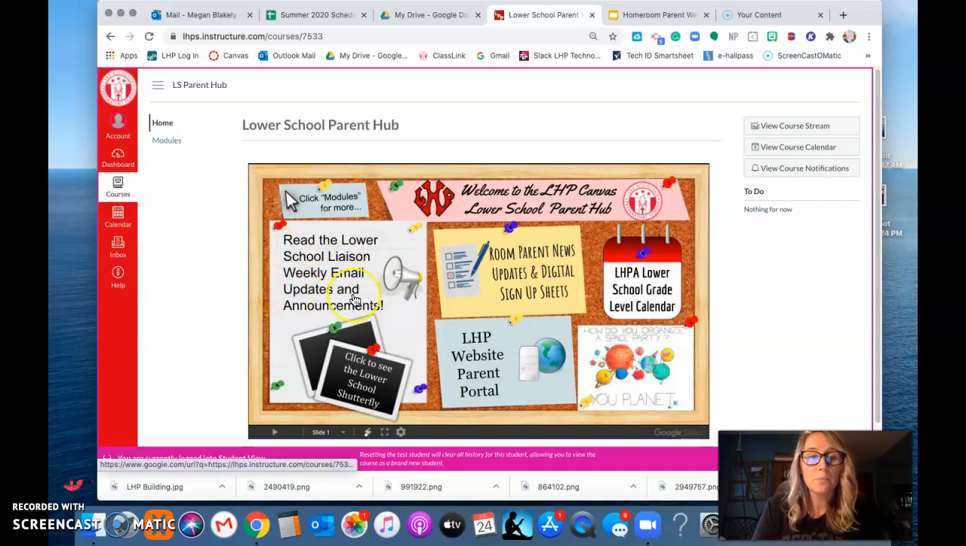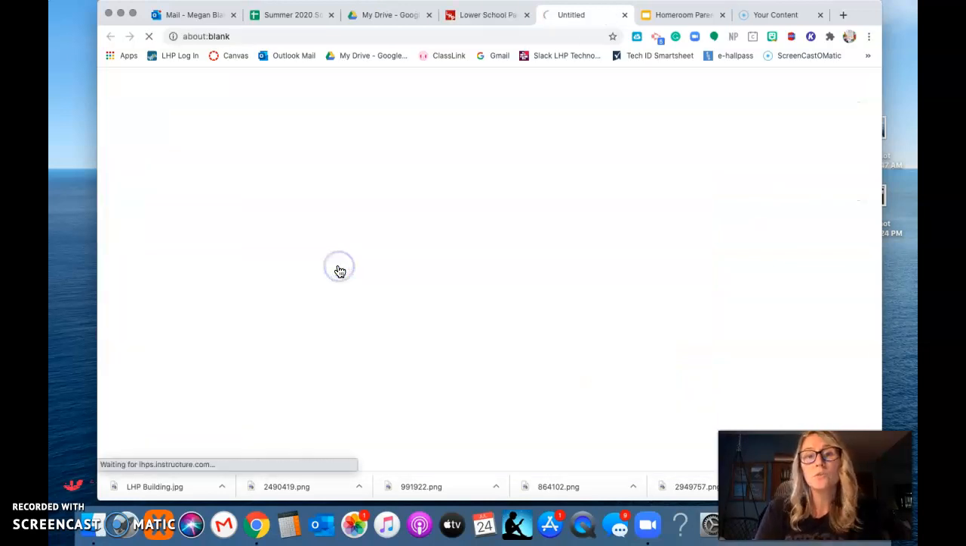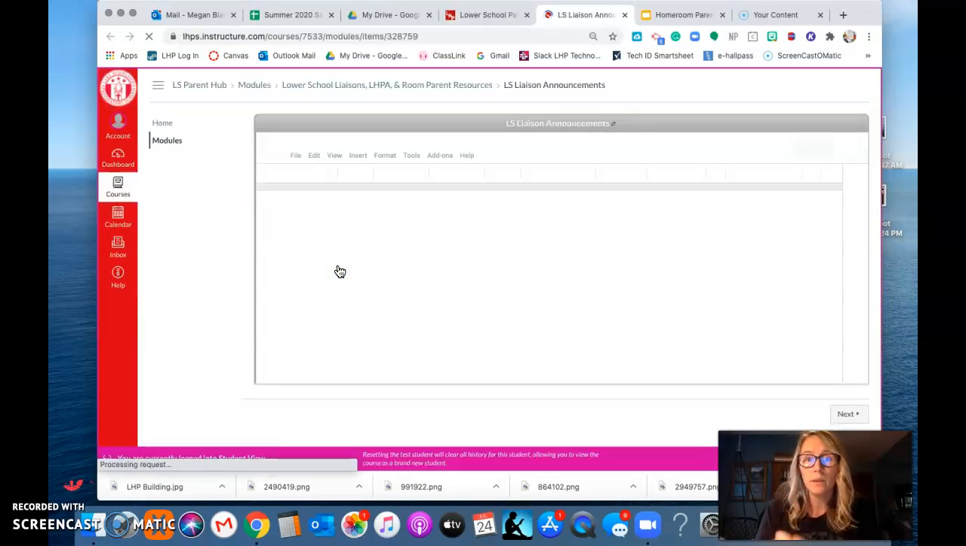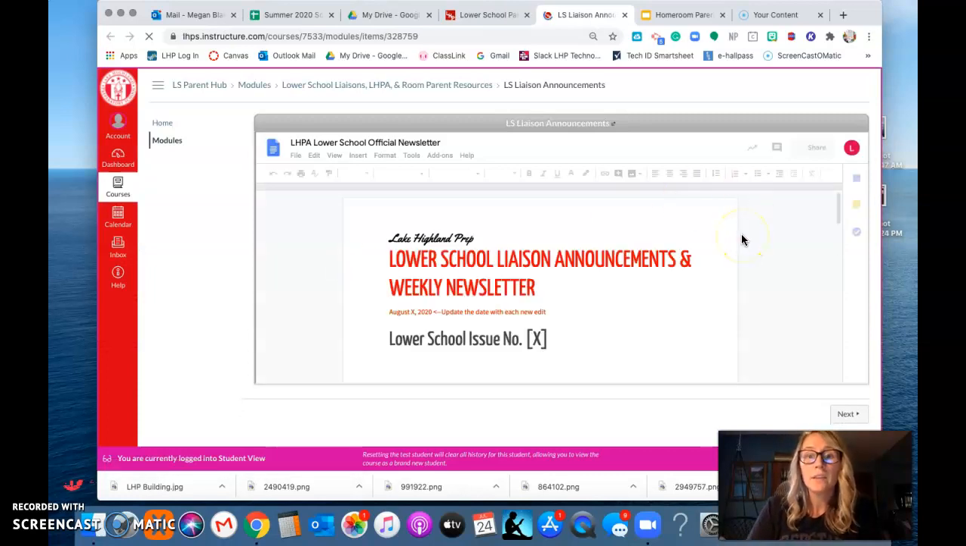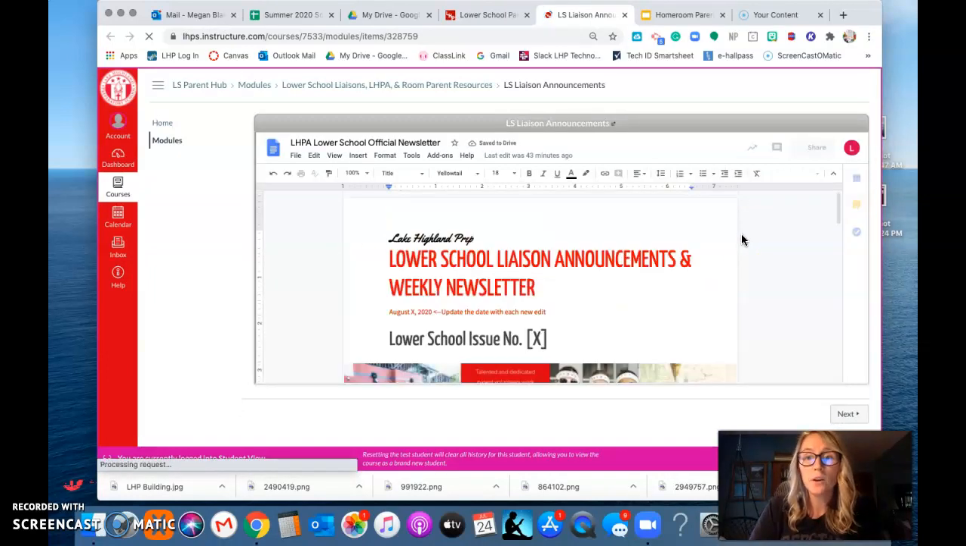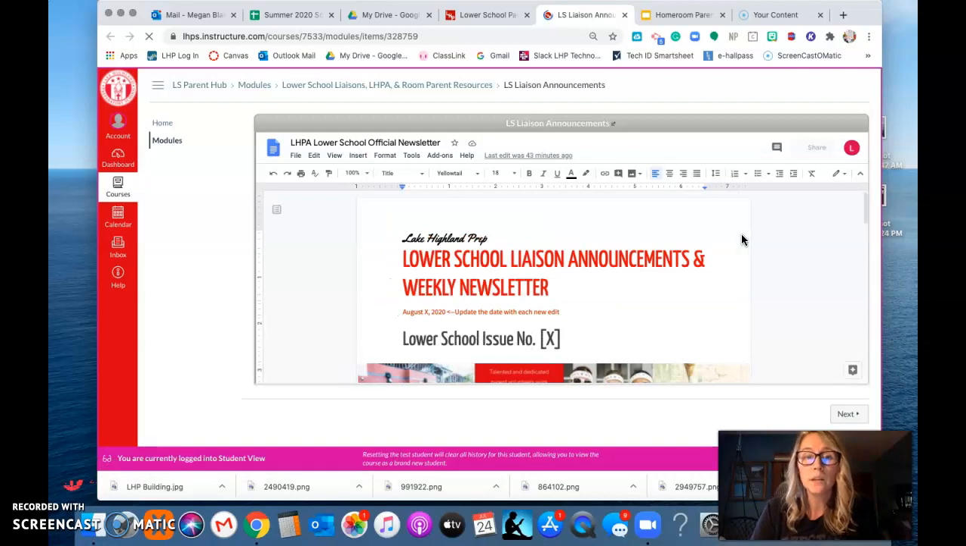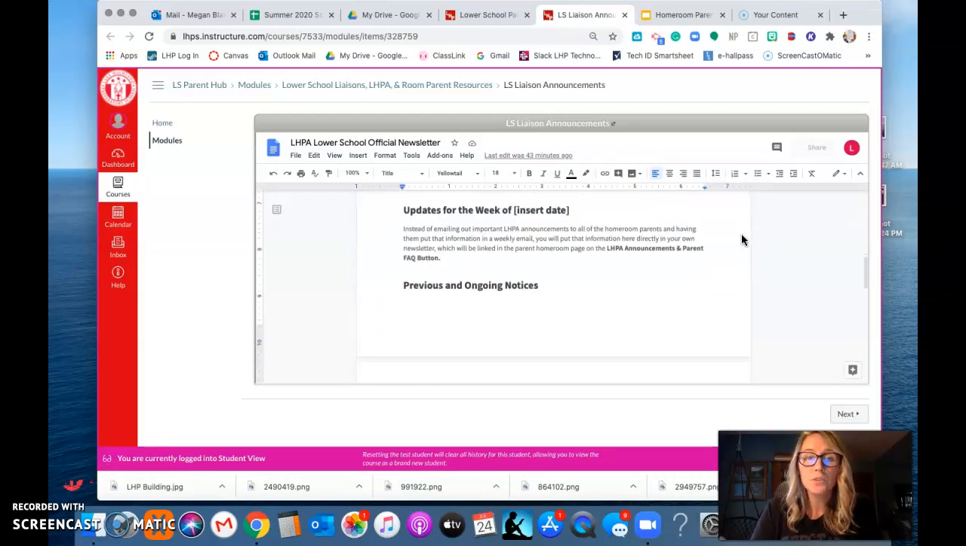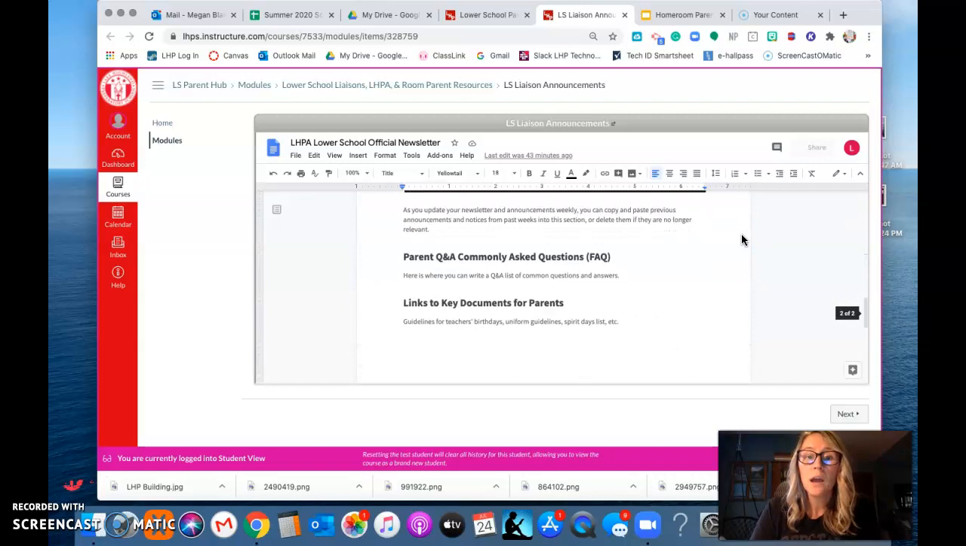The first thing I would like to point out is the lower school liaison weekly email updates and announcements. This is going to take you to a Google document in Google Drive that the lower school liaisons are going to update weekly with important announcements. It is also going to include a parent Q&A, as well as links to important documents for parents. For example, uniform guidelines, spirit days, etc.